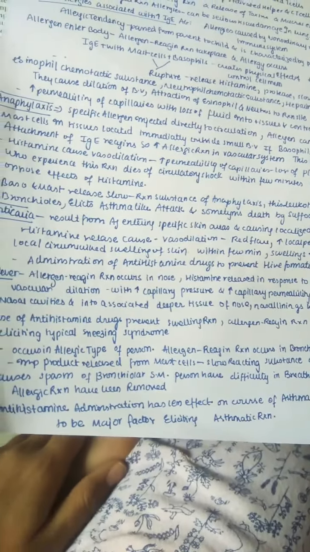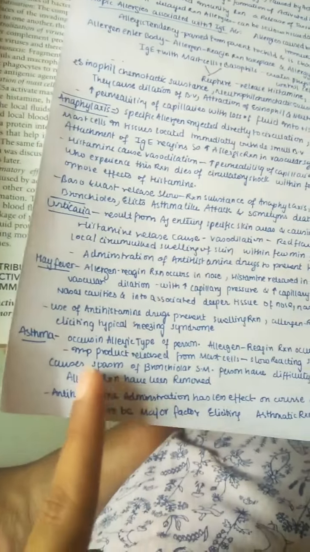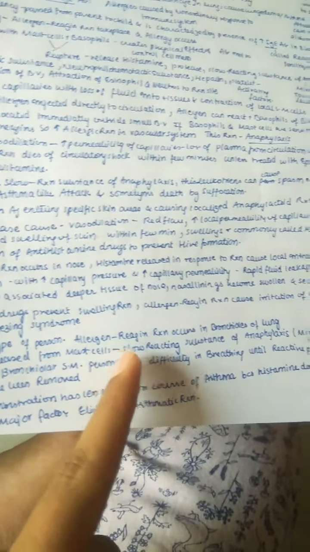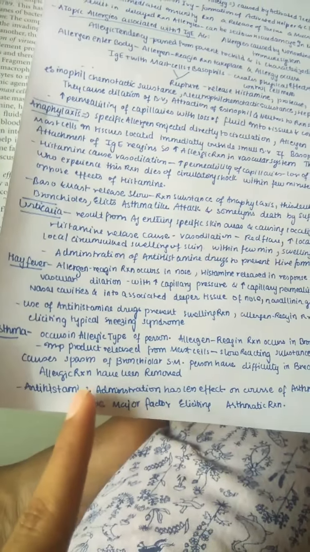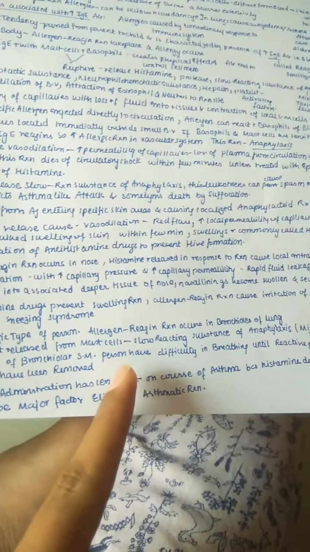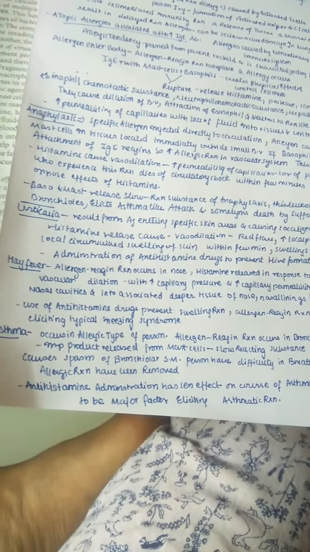Asthma mainly occurs in allergic-type persons. Allergen-reagent reaction also occurs in the bronchioles of the lung. An important product released from the mast cell is the slow-reacting substance of anaphylaxis, a mixture of three leukotrienes, which causes spasm of bronchial smooth muscle. The person has difficulty in breathing until the reactive products of the allergic reaction have been removed.